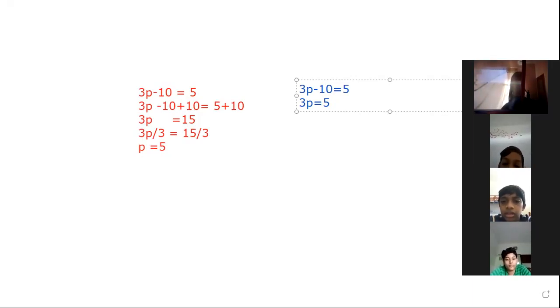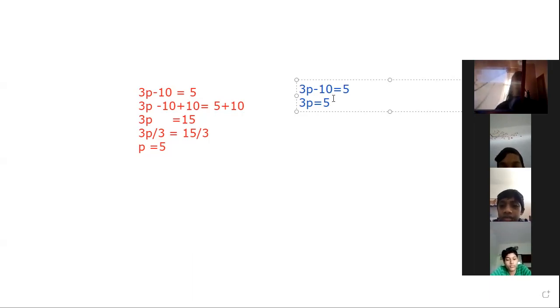What is the reverse operation? Minus 10 is moving to the opposite side of the equality. Then what happens? It becomes plus 10.